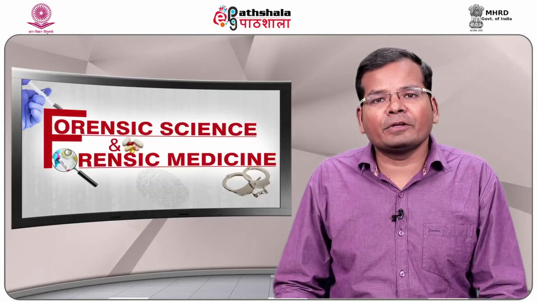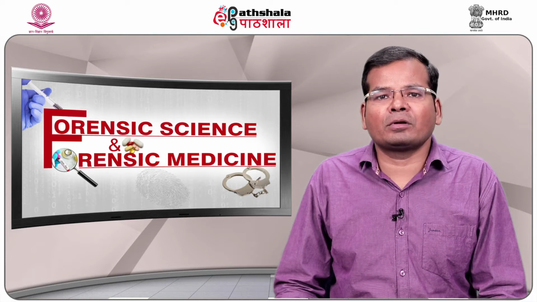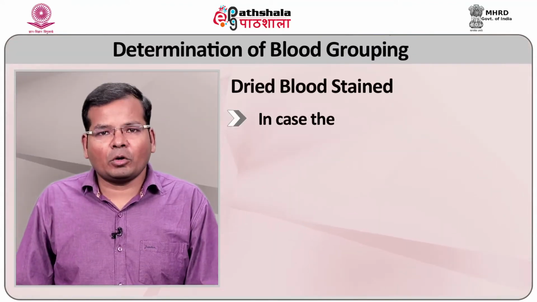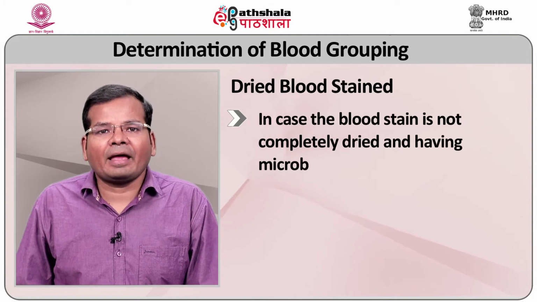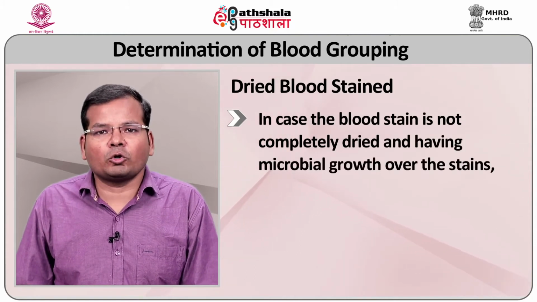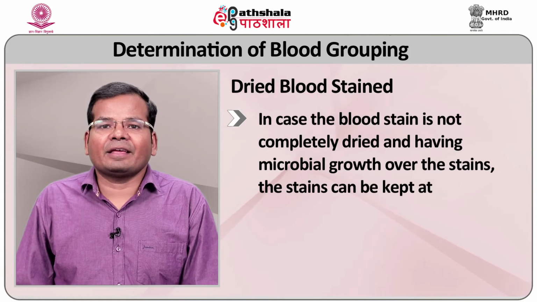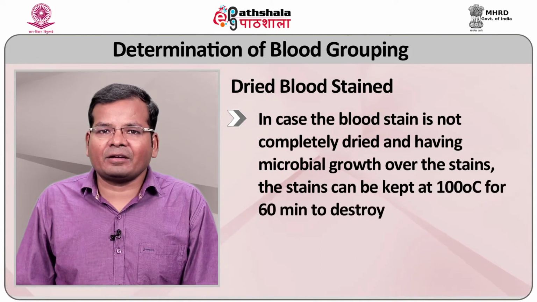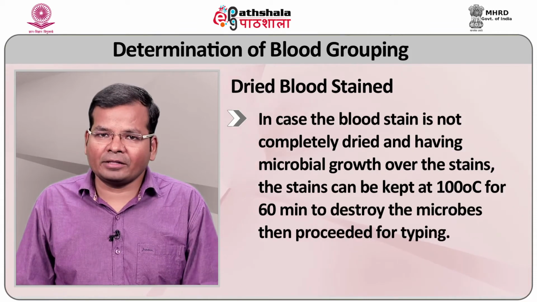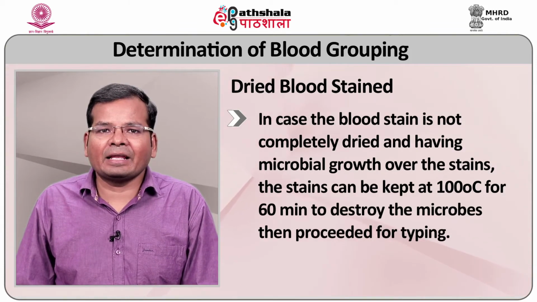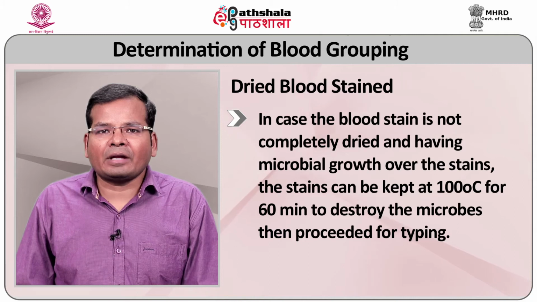Now, how will we determine the blood group from a dried blood stain? Determination of blood group from dried blood stain. In case the blood stain is not completely dried, having microbial growth over the stain, the stain can be kept at 100 degrees centigrade for 60 minutes to destroy the microbes and then processed for typing.